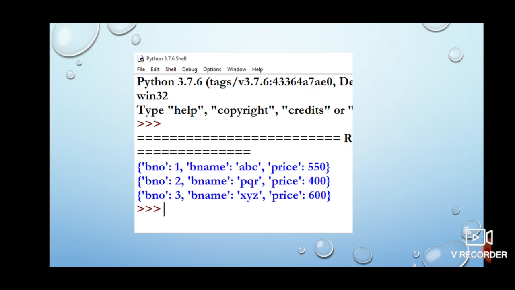Okay, so whenever you want to see the actual data written on the binary file, and whenever you want to assure that the file you created is actually made or not, and the content that you wrote is actually written on that file or not, then in that case you read the contents of that binary file with the help of load function, because that load function will first of all read the object and then unpickle it and then return it to you. So, after being unpickled, it will get converted back into the same format in which it was written. Okay, and therefore you are able to understand it.